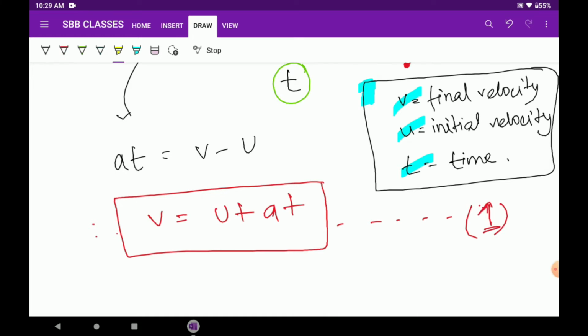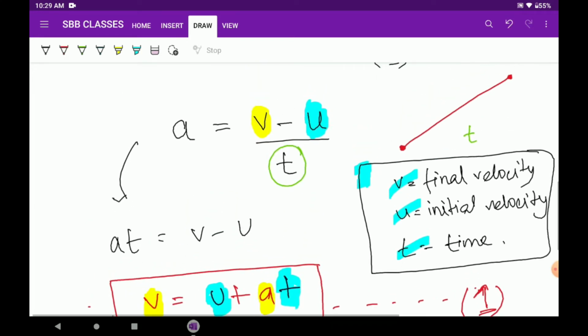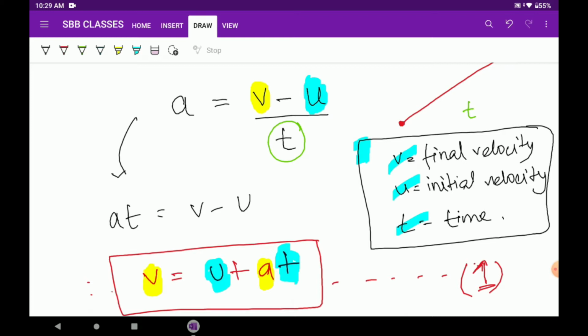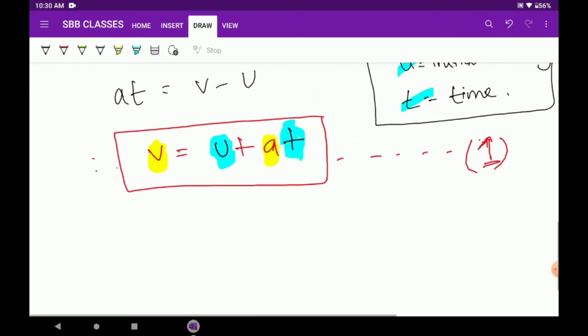So for constant acceleration a, the final velocity is the sum of the initial velocity and acceleration multiplied by time. This is the meaning of this equation, v equal to u plus at. There is nothing to mug up. Acceleration is final velocity minus initial velocity divided by time. So just rearranging this equation, we get v equal to u plus at. This is applicable only for constant acceleration. Now this was an easy one, and we'll remember it as equation number 1. We'll be using it afterwards.